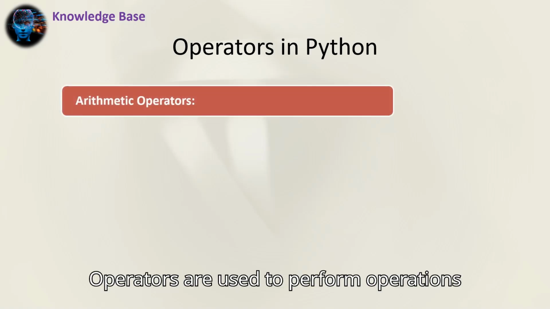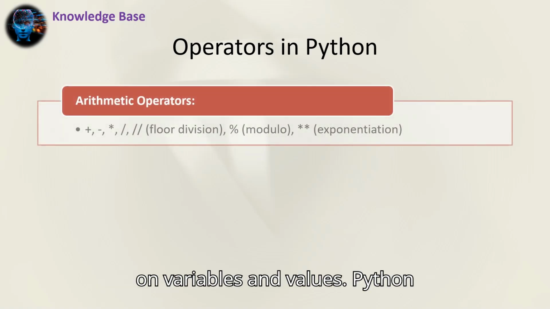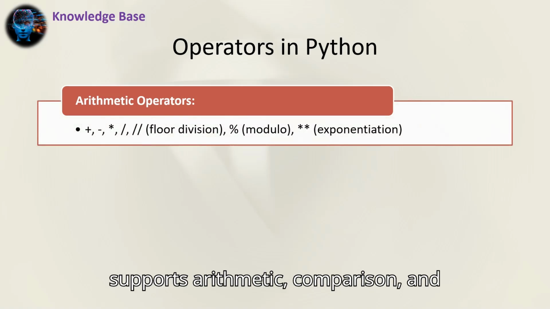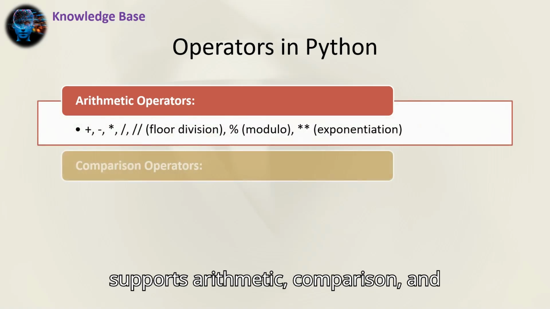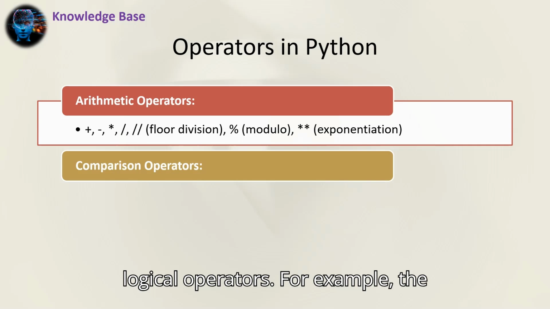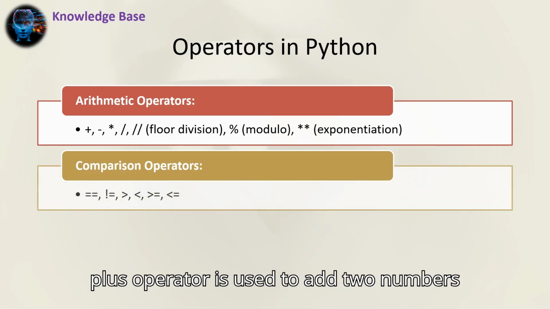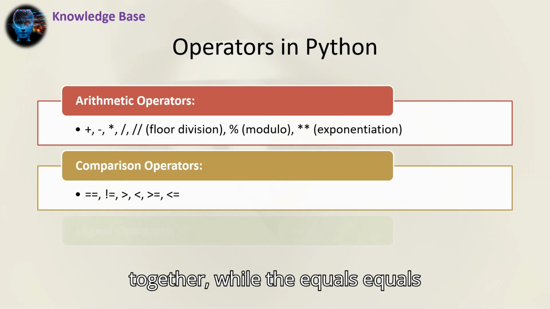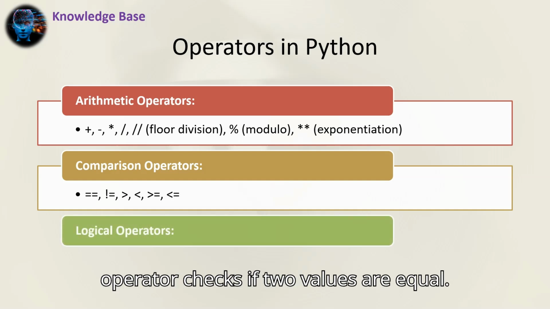Next, let's explore operators in Python. Operators are used to perform operations on variables and values. Python supports arithmetic, comparison, and logical operators. For example, the plus operator is used to add two numbers together, while the double equals operator checks if two values are equal.